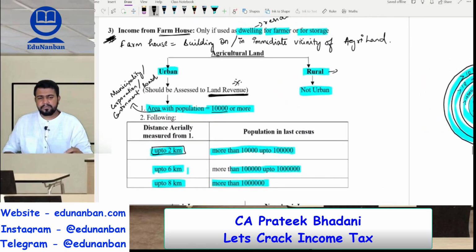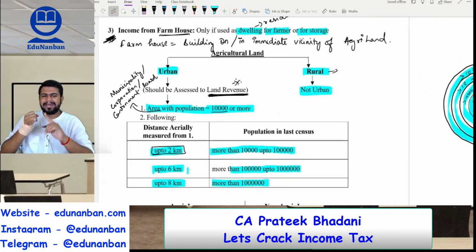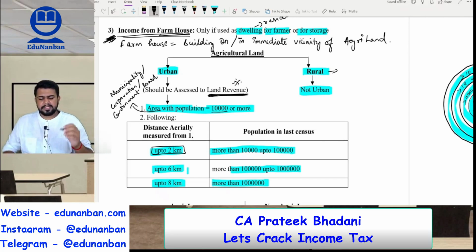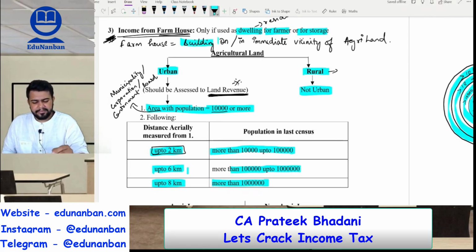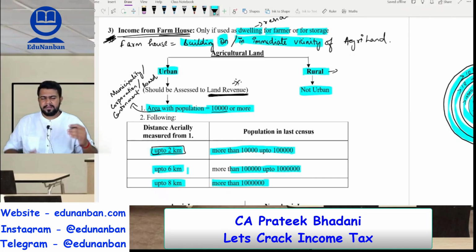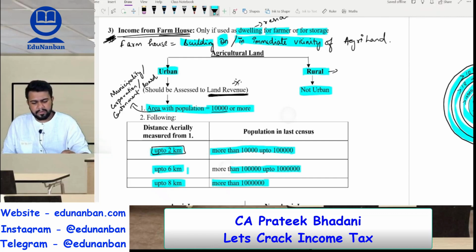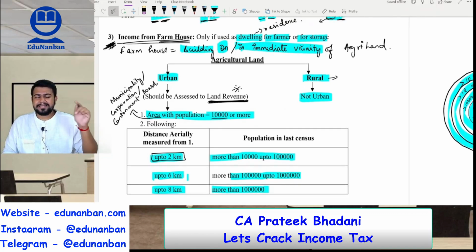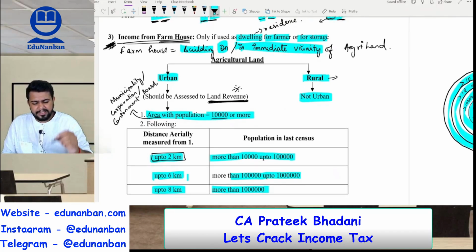Next. So first, what is agricultural income? Rent from the agricultural land. Second, income from the agricultural land. And third point is income from farmhouse. Sir, what is a farmhouse? Farmhouse is a building which is on the agricultural land or in the immediate vicinity of the agricultural land, means it is just touching the boundary. Income from farmhouse will be considered as agricultural income only if the farmhouse is used as a dwelling, that is a residence for farmers, or it is used for storage of the agricultural produce. Else it will not be allowed as agricultural income.